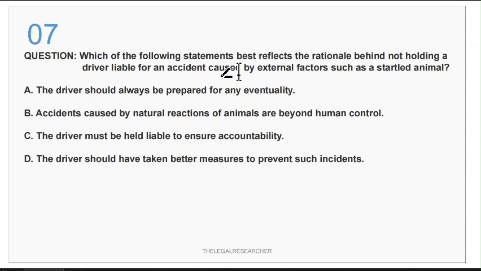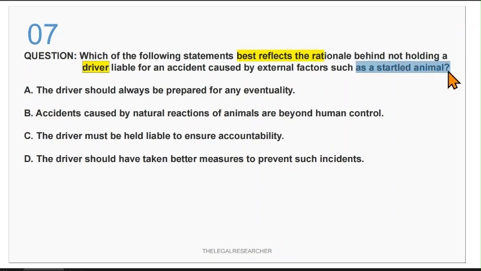So sorry for that. Now, question number 7 is, which of the following statements best reflect the rationale behind not holding a driver liable for an accident caused by an external factor such as a startled animal? We have to find the best that reflects the rationale behind not holding the driver liable.